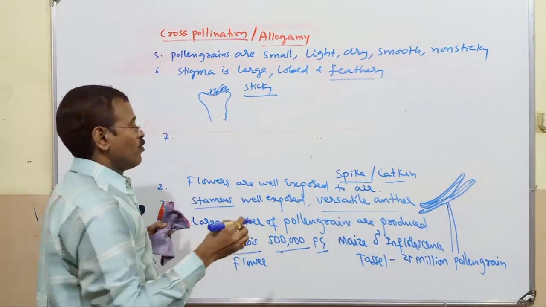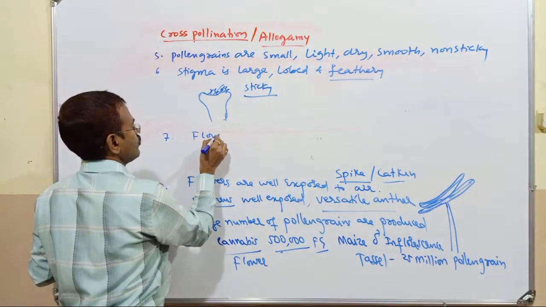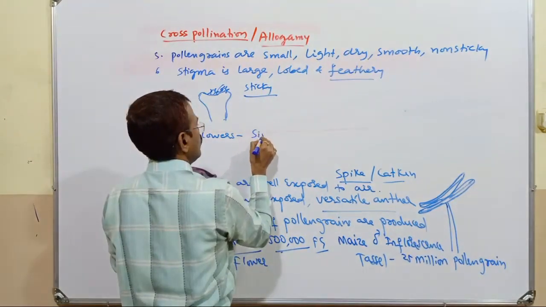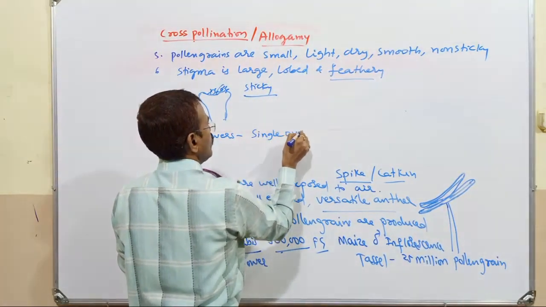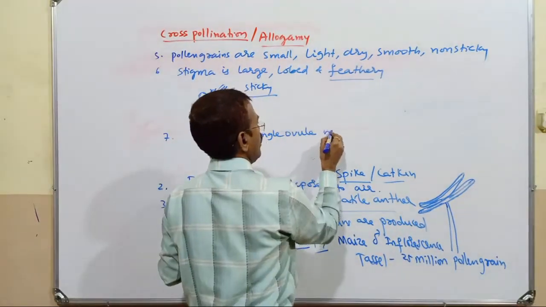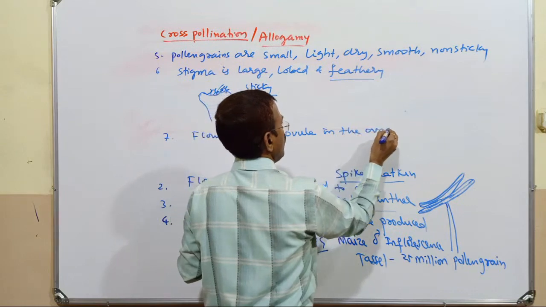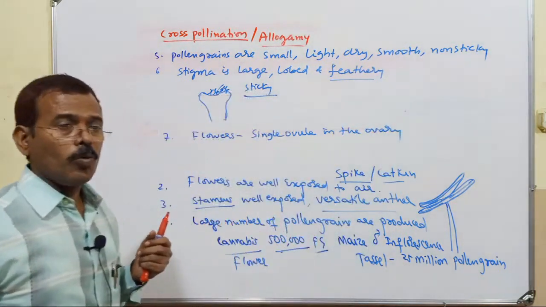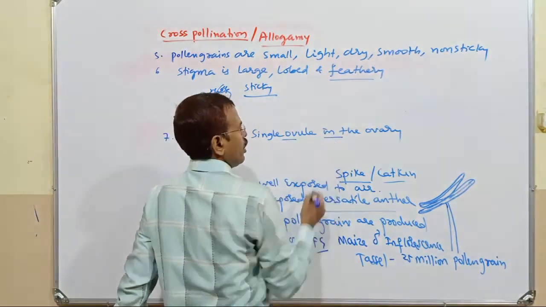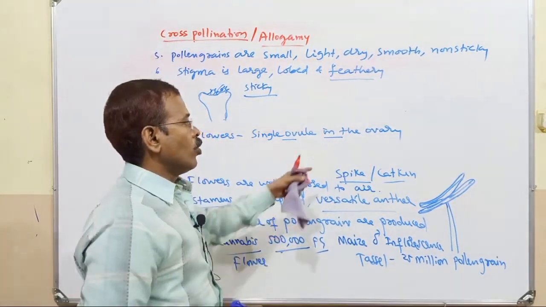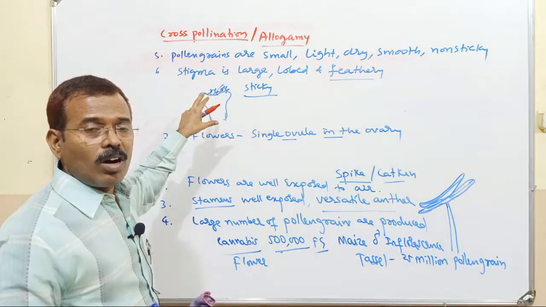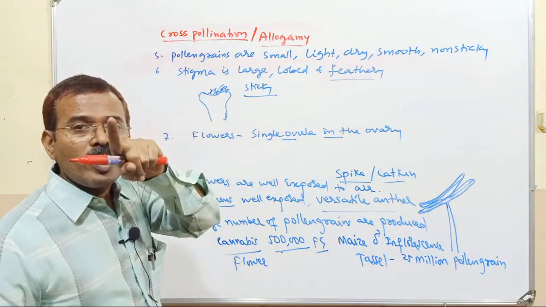Anemophilous flowers usually have a single ovule in the locule of the ovary. So these are the characteristics of wind pollinated flowers.